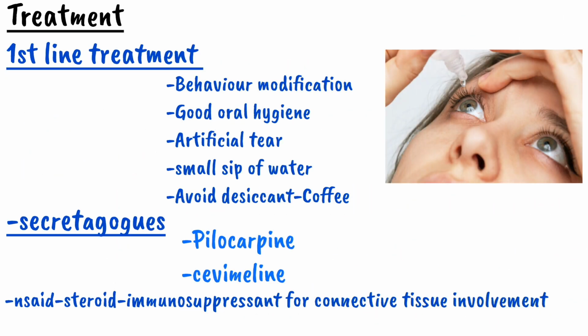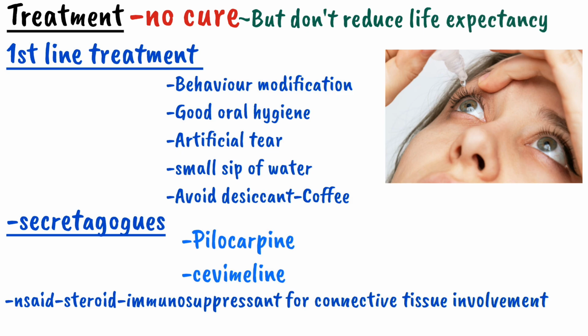Now come toward the treatment of a Sjogren syndrome. Remember that the Sjogren syndrome cannot be cured, but at the same time it does not reduce the life expectancy, so it need a lifelong management. The first line therapy for Sjogren syndrome is behavior modification. In behavior modification, we will maintain a good oral hygiene and we will use an artificial tear. Along with that, we will use a small sip of water and avoid the desiccant such as coffee. So all of these will help in preventing dry eye and dry mouth.